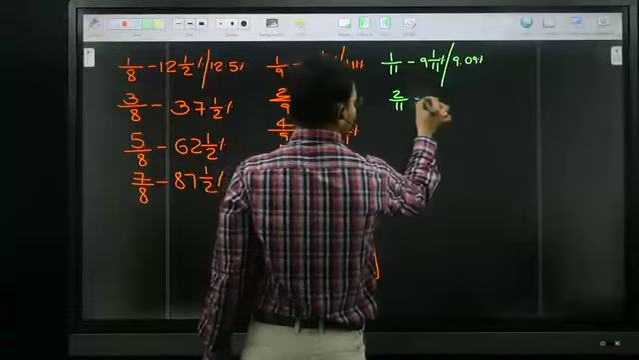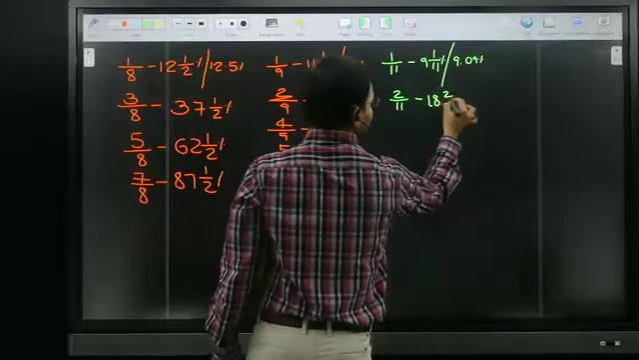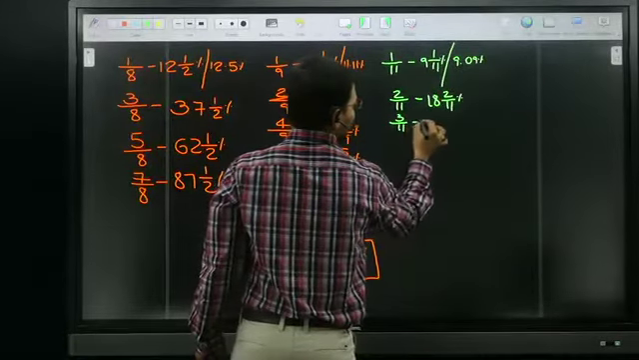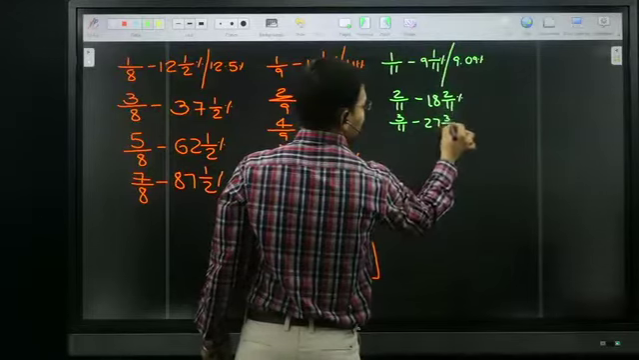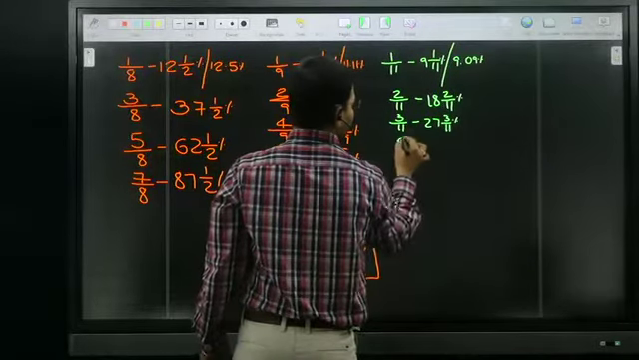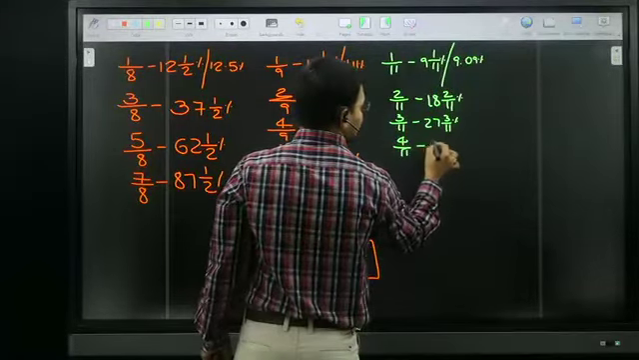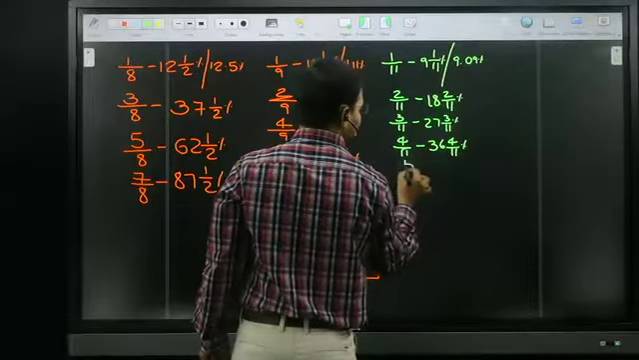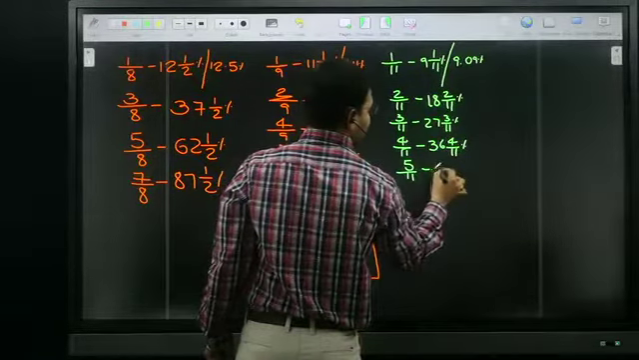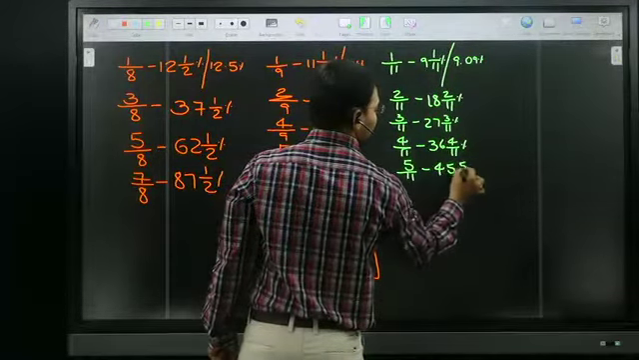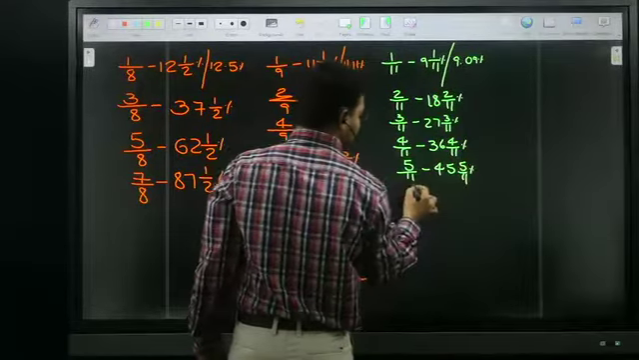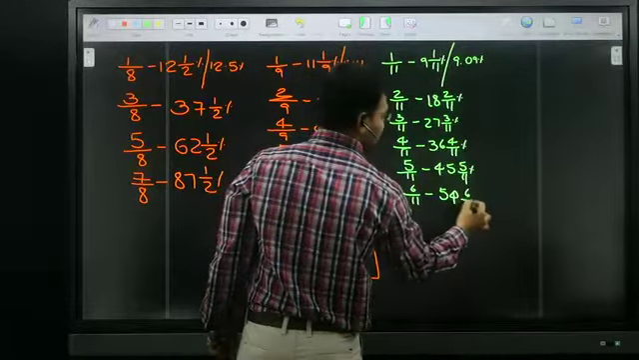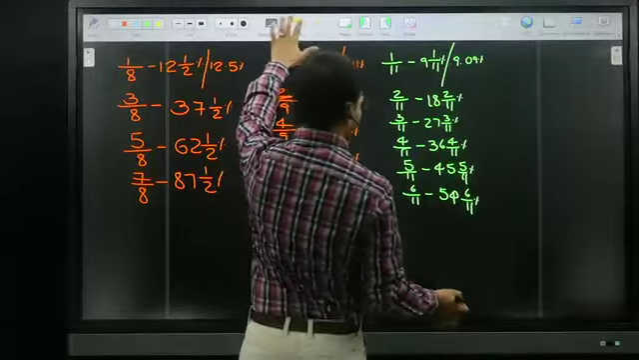9 table. 9 twos are 18. 2 by 11 is 18. Next, 3 by 11. 9 3s are 27. 3 by 11 is 27. Next, 4 by 11 is 36. Next, 5 by 11 is 45. 6 by 11 is 54.